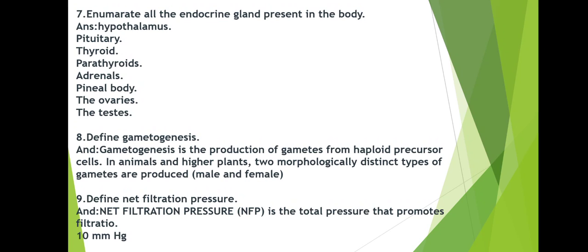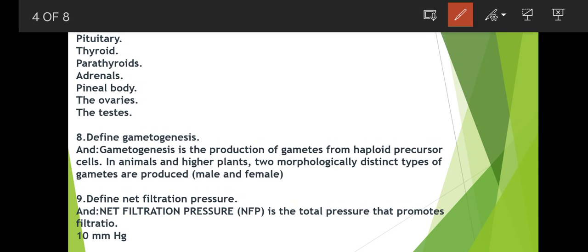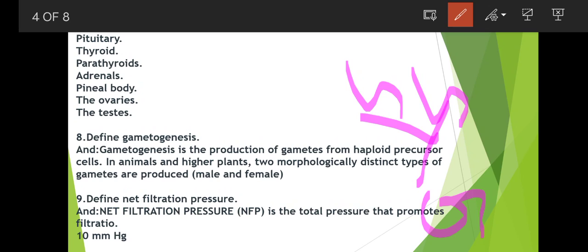Next, let's discuss: enumerate all the endocrine glands present in the body. Hypothalamus, pituitary, thyroid gland, adrenals, pineal gland, ovary and testes. These are all the endocrine glands. And define gametogenesis. See, it is the production of gametes from haploid precursor cells. Two haploid cells combine and form one gamete. That process is known as gametogenesis.